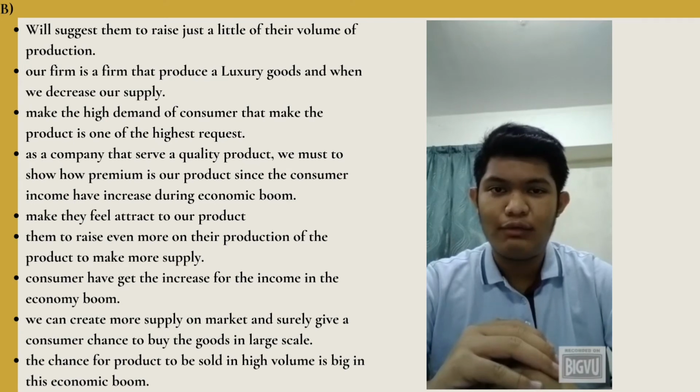If we produce more product, we can create more supply on the market and surely give consumers the chance to buy the good on a large scale. Since firm B produces a good wine that is a normal good, the chance for the product to be sold in high volume is big in this economic boom.